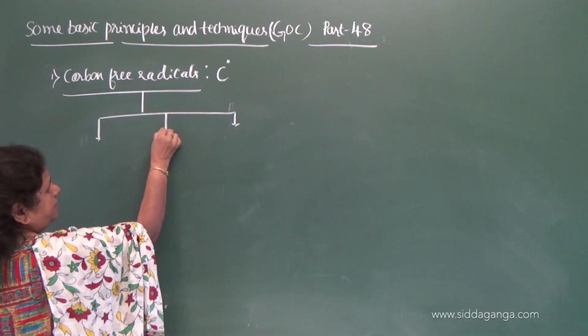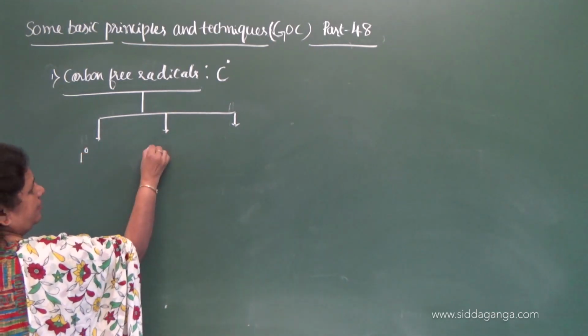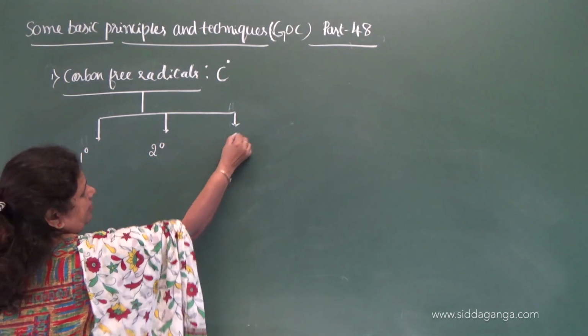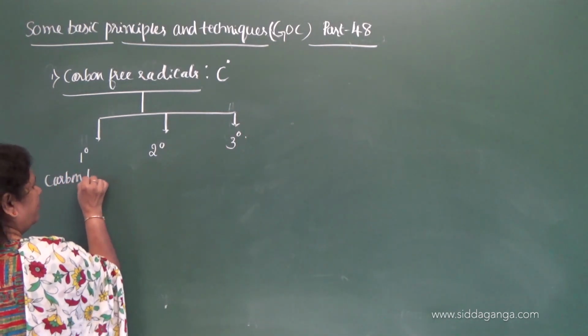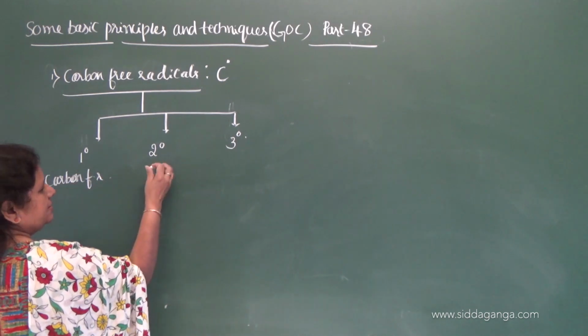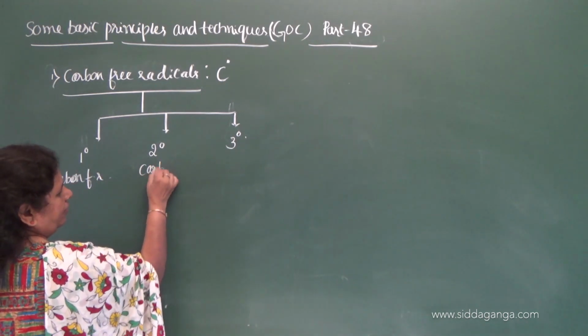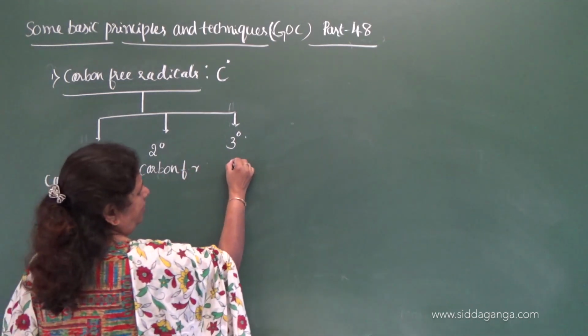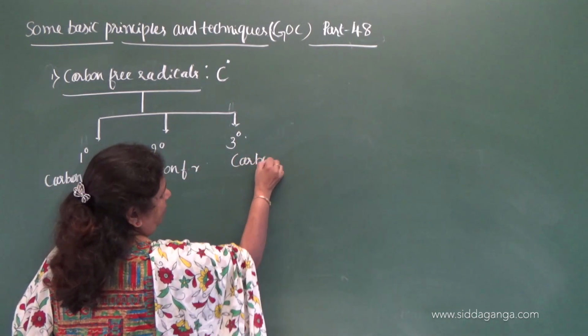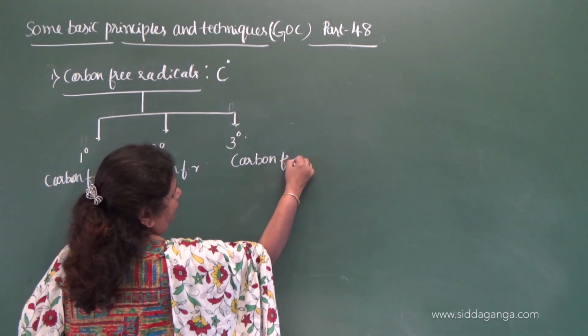What are those? Primary carbon free radical, secondary carbon free radicals, and tertiary carbon free radicals.